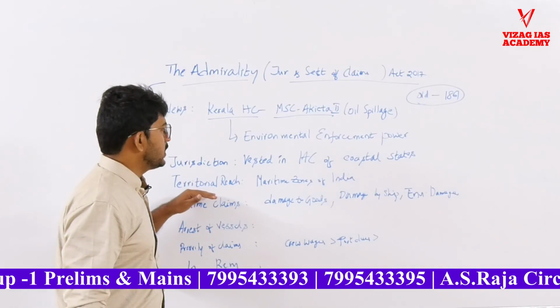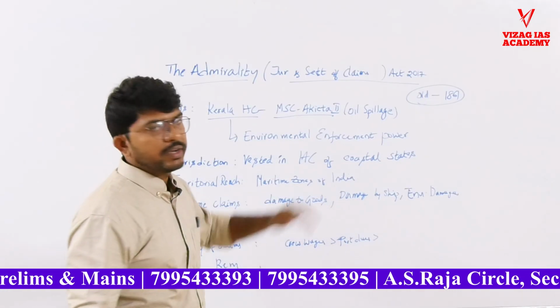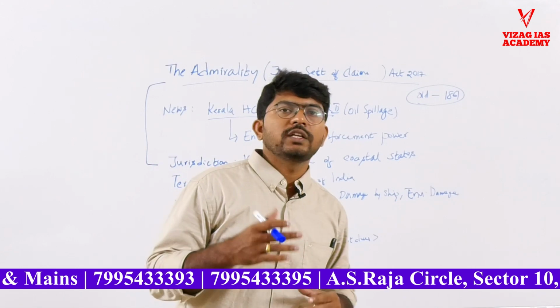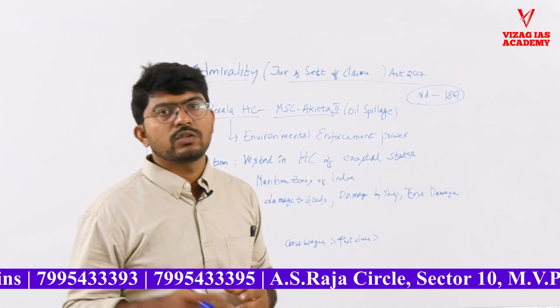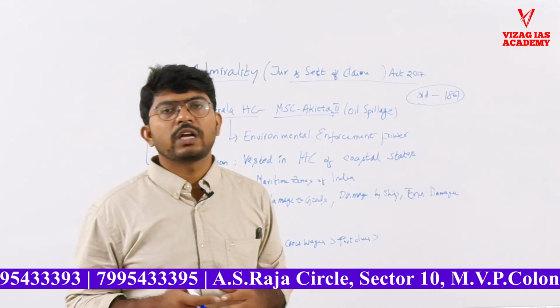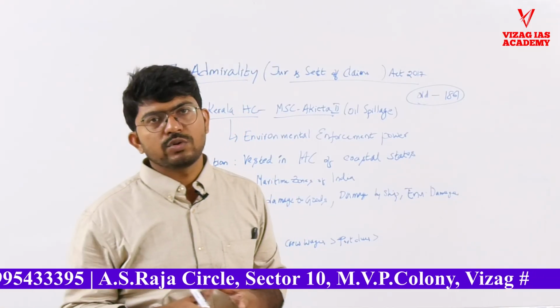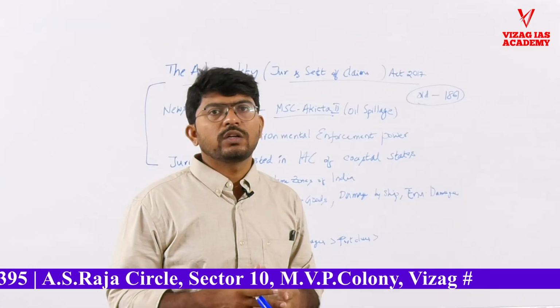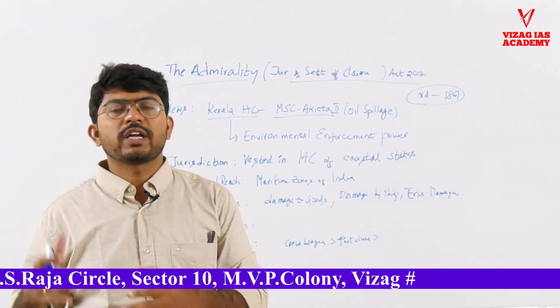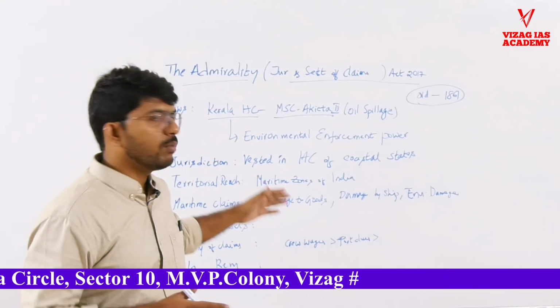This territorial reach is like the maritime zones of India. We all know that there are maritime zones as per UNCLOS, the United Nations Convention on the Law of the Sea. As per that, there are three maritime zones: territorial waters, the contiguous zone, and the exclusive economic zone. We will read about it also.